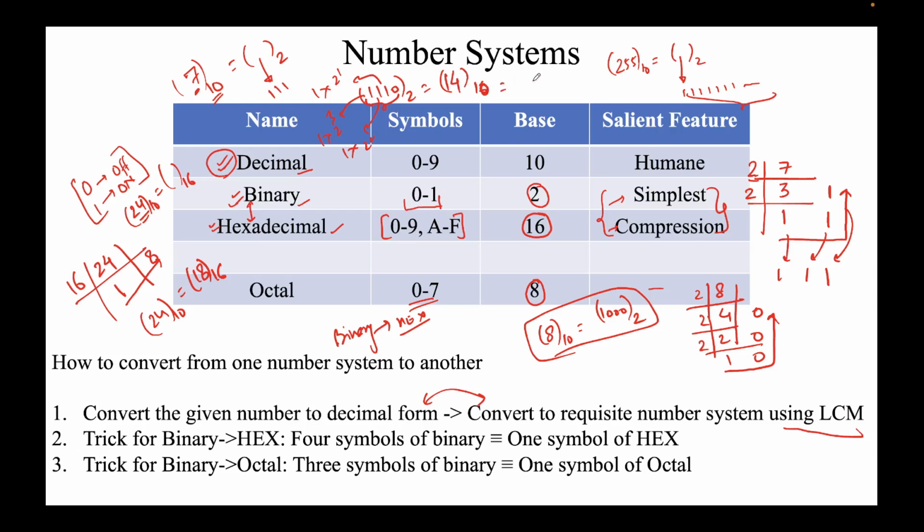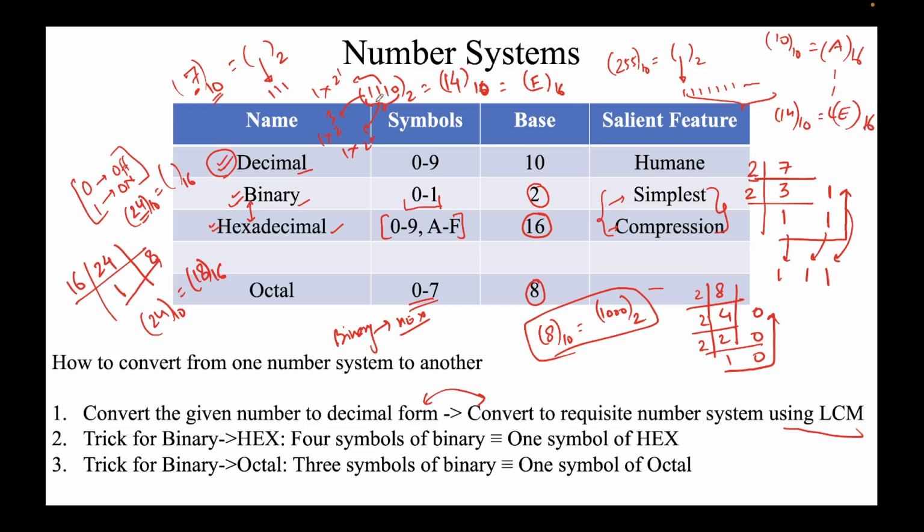Now, in order to convert 14 to hexadecimal, the symbols will be A, B, C, D, E, because 10 in decimal corresponds to A in hexadecimal. So similarly 10, 11, 12, 13, 14 in decimal will correspond to E in hexadecimal.